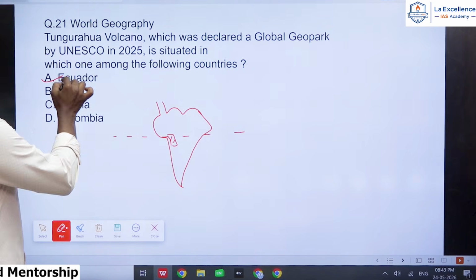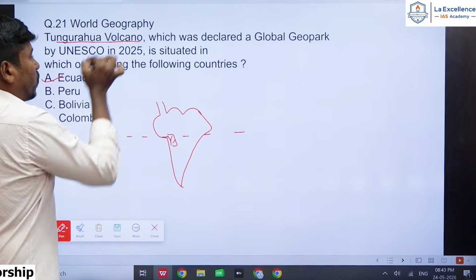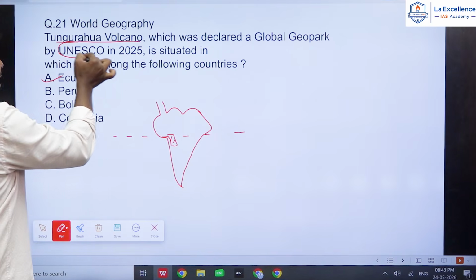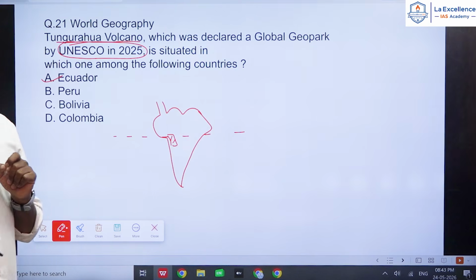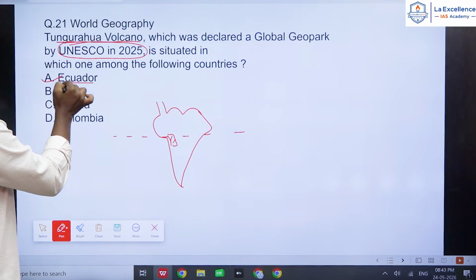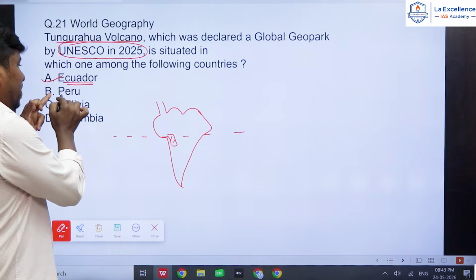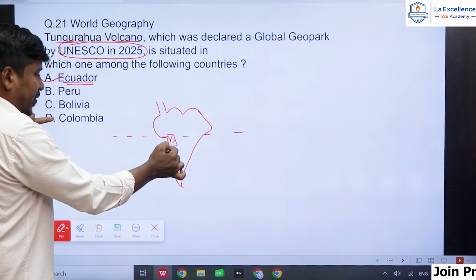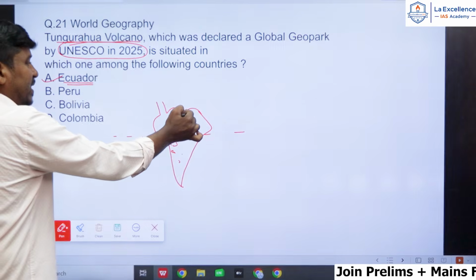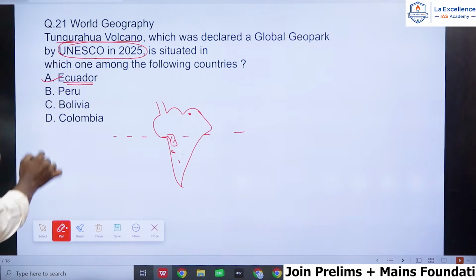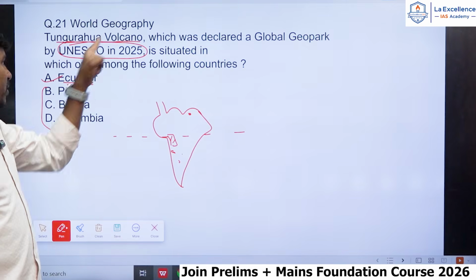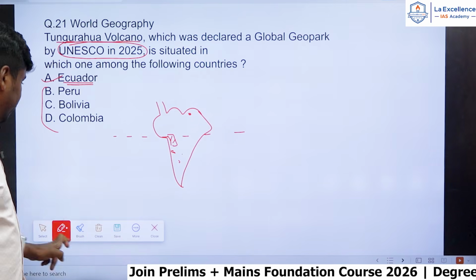Ecuador country. And please remember, this volcano was declared a global geopark by UNESCO, and UNESCO is a specialized agency of the United Nations, right? So your answer is Ecuador. Please remember Peru is just south of Ecuador. We have Peru here, and Bolivia and Colombia, right? So Colombia is located in this region. These are the other 3 countries, and all 4 countries are part of South America. And the answer for this question is A, that is Ecuador.